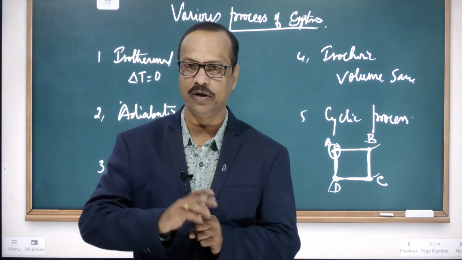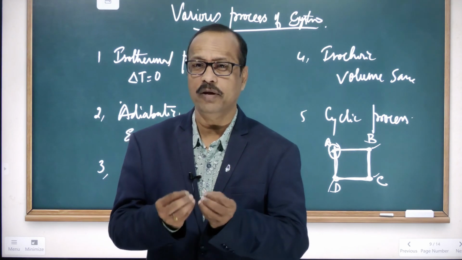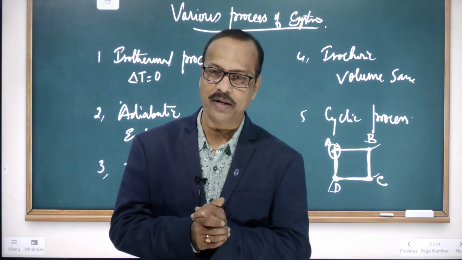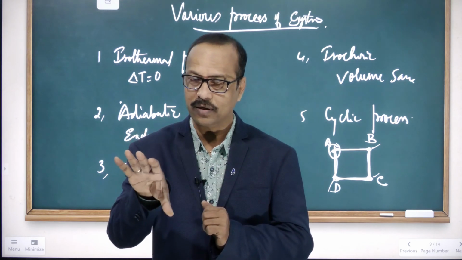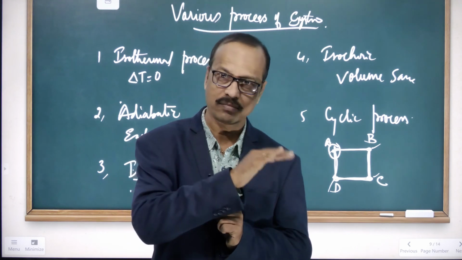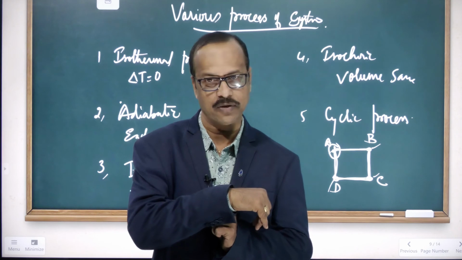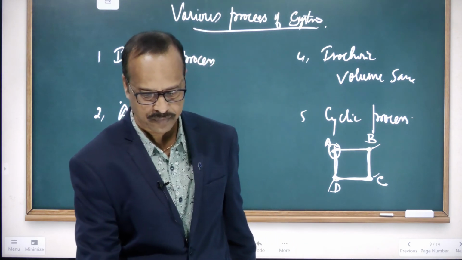Keep it aside, and whenever you want, you can drink, because it will be hot. So here what's happening? Heat is not transferring from the surroundings to your milk, and the hot milk's heat is not transferring to the surroundings. So that's called an isolated system. The answer is isolated system.